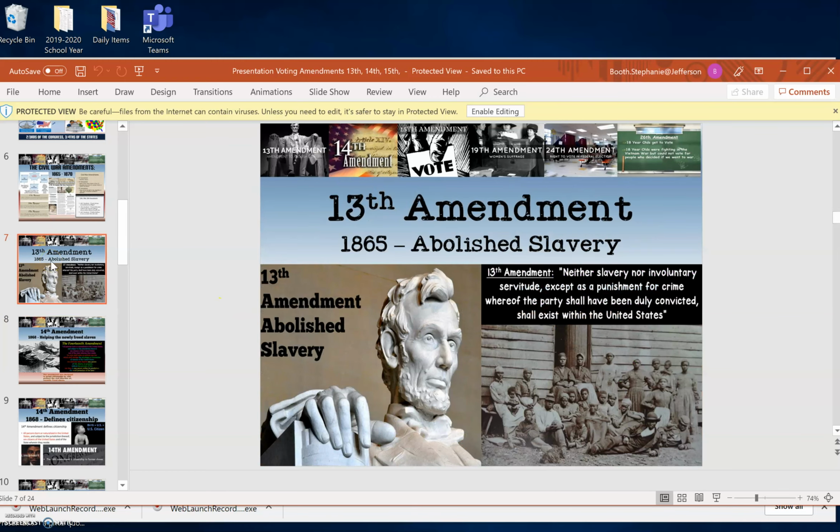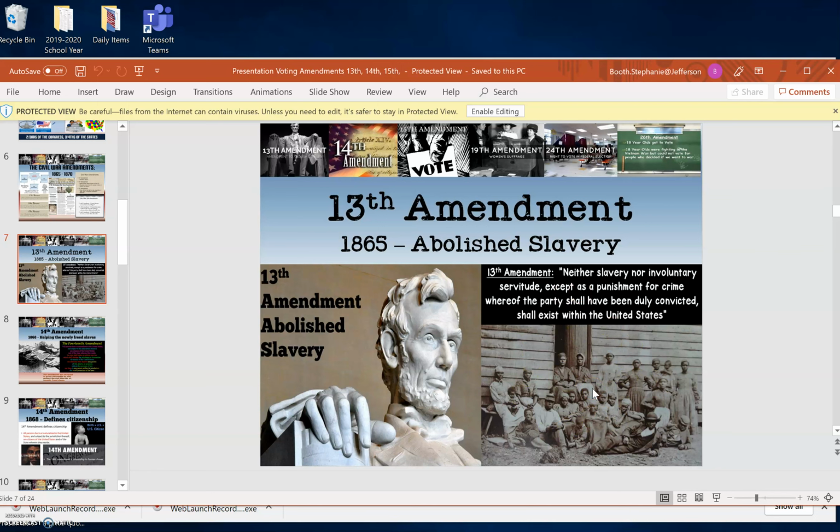It also has a lot to do with African Americans. The 13th Amendment freed slaves. Slavery was no longer allowed, but in the states they were still treating African Americans like slaves. Okay, well, we can't force you to work on a plantation, but then what?